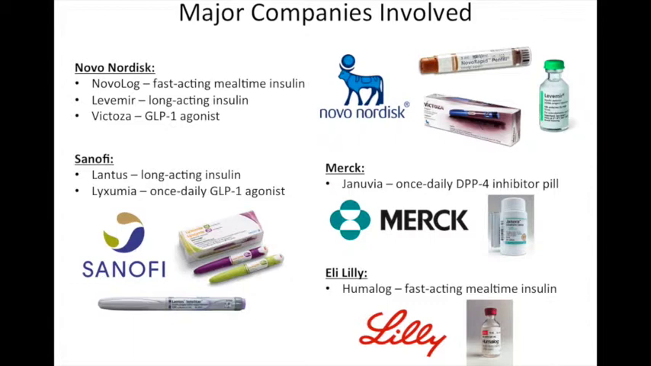Sanofi is another company that has gained a lot of success from their blockbuster Lantus, which was the first ever long-acting basal insulin product. They're also known for Lyxumia, which is a once-daily GLP-1 agonist. Merck is also a big company that has achieved market leadership for non-insulin anti-diabetics. Januvia, a once-daily DPP-4 inhibitor pill, was their blockbuster product. Finally, Eli Lilly is known for Humalog, which was the first insulin analog to enter the market in 1996.